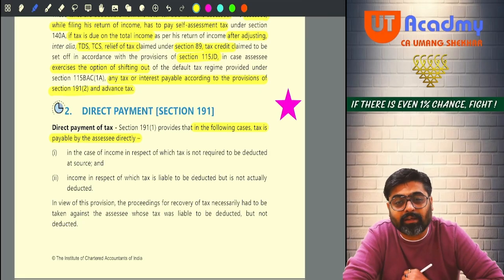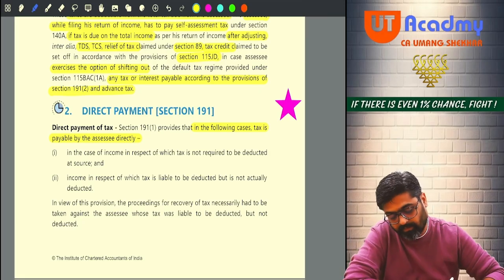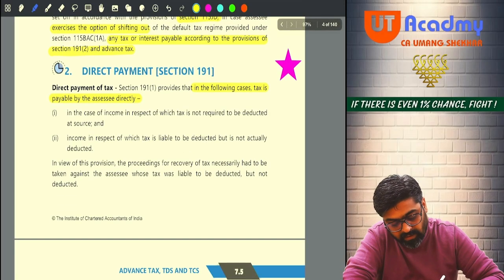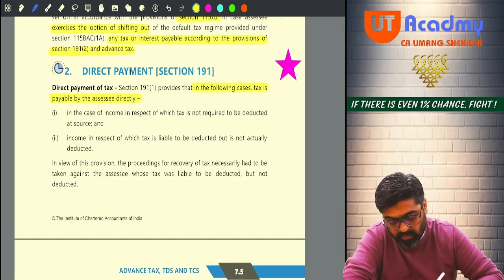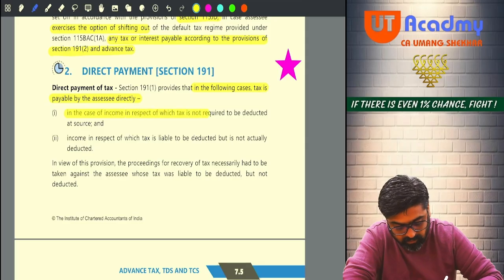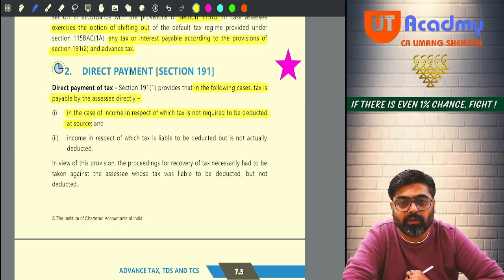In what cases will the tax be paid by the assessee directly? Number 1. In the case of income in respect of which tax is not required to be deducted at source. I told you yesterday also, there are certain incomes on which TDS cannot be deducted.